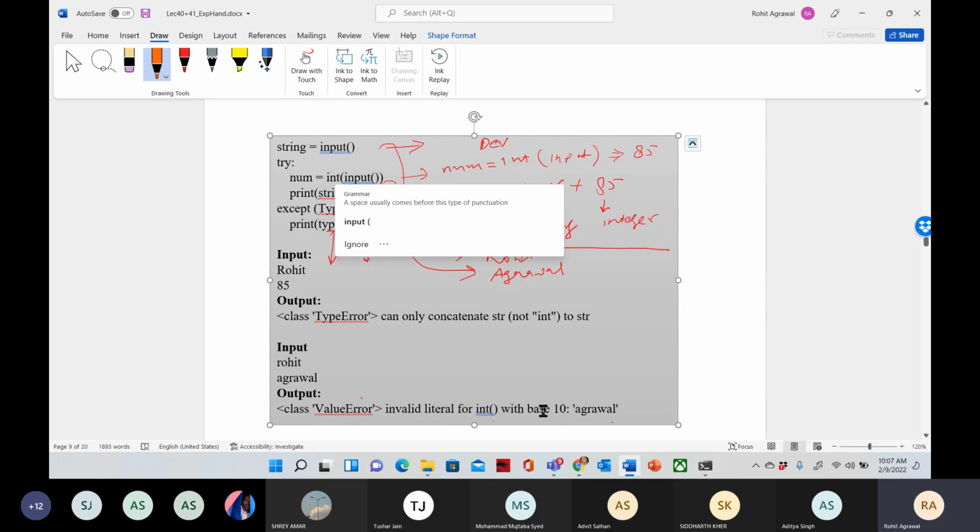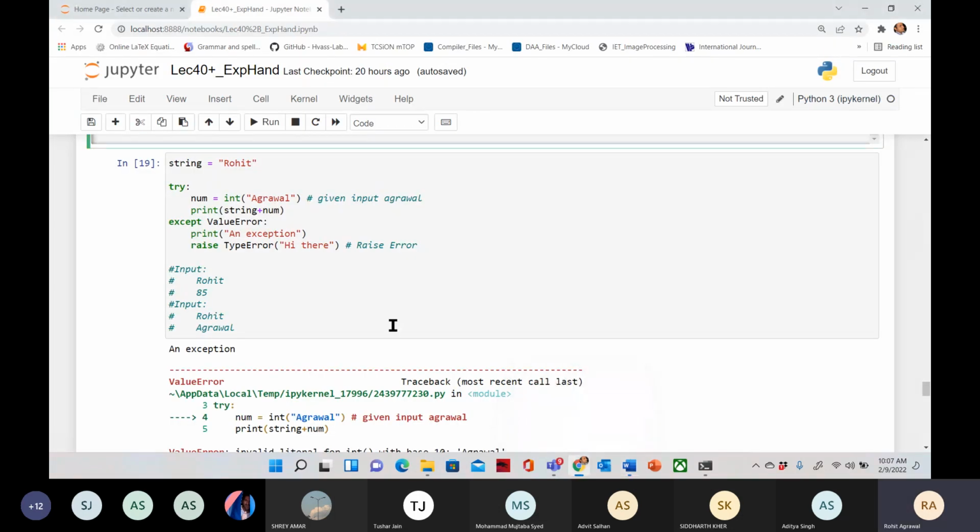The same program I have written, but using the raise statement so that we can compare. Clear? The first input is a string, fine, no problem. In the second input, it is expecting some integer, but we are giving a string. So it will give you a value error, as discussed yesterday as well.